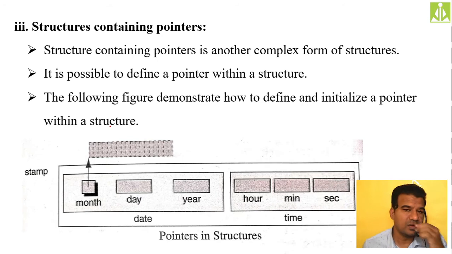So when we are declaring a structure, inside it you can keep a pointer as well. Not only your primitive, regular data types, but you can also have an array inside a structure, and also a pointer inside a structure.